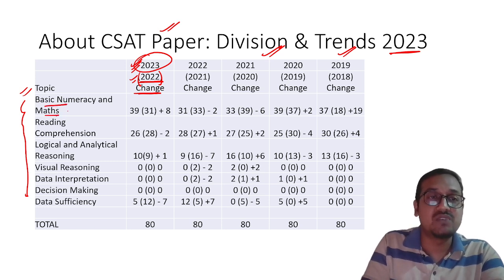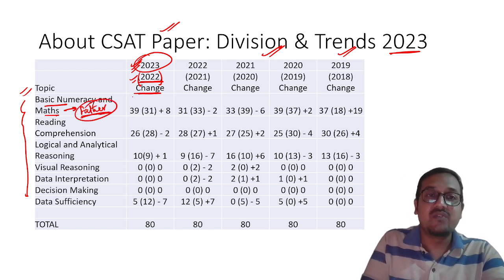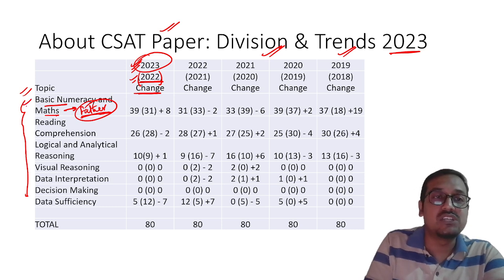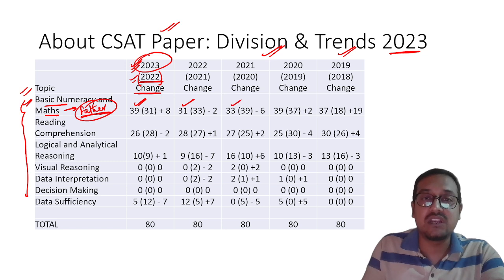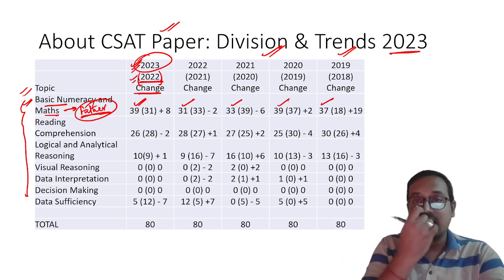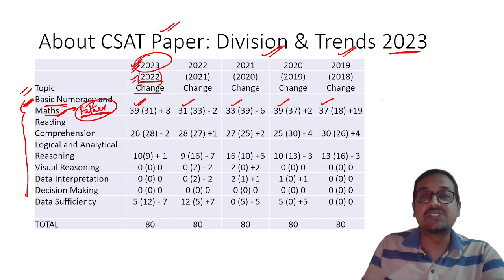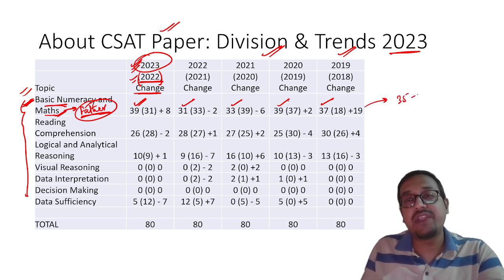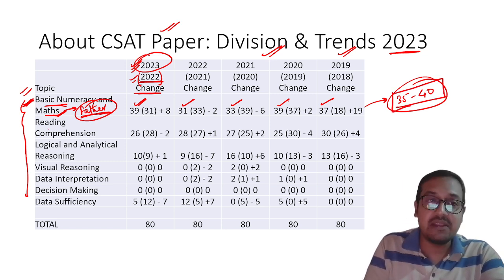Basic numeracy and maths, which is the most important topic, the godfather, whatever way you want to take it. If you see, the highest weightage is given to this topic: 39 questions, 31 questions, 33 questions, 39 questions, 37 questions. So in the past 5-year papers, you will realize that the weightage is quite high for basic numeracy and maths. So please, my dear students, remember that near about 35 to 40 questions we are expecting even this year from basic numeracy and maths.